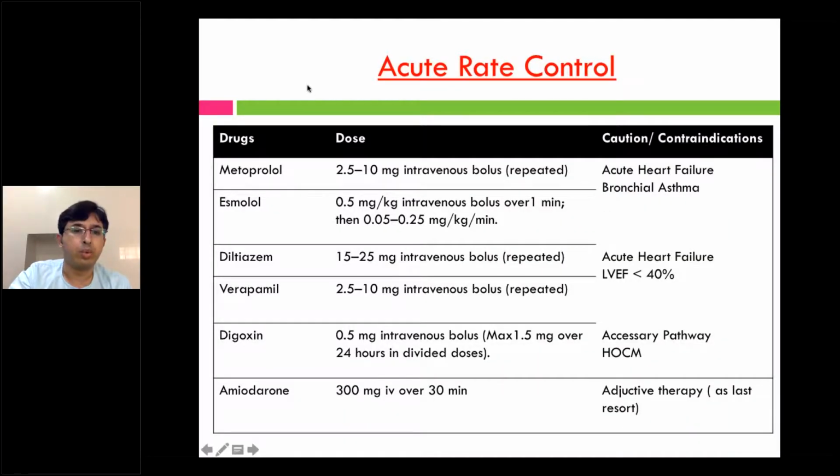So these are the drugs for acute rate control: metoprolol, beta blockers. Then you have got calcium channel blockers. Then you have got digoxin. Then you have amiodarone. So the dose is given. So you can always try the recommended dose. Metoprolol, diltiazem, and verapamil can be repeated. The contraindication for beta blockers and calcium channel blockers is heart failure.